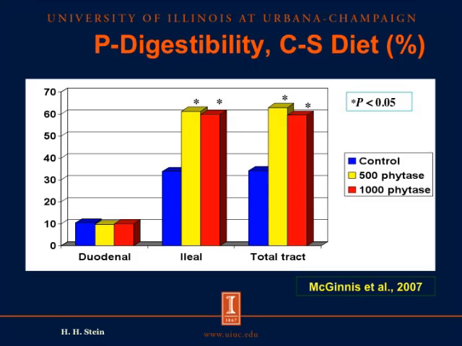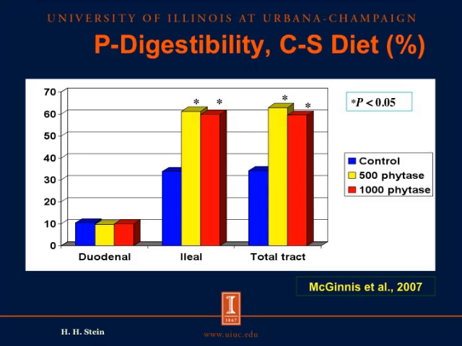However, when we get to the end of the ileum, there is a big difference between the control diet and the 2 diets containing phytase, and we can see that the digestibility increased from about 32% up to about 60%. However, there was no difference between the 2 diets that contain phytase. We also note here that there is no difference between values for the ileal digestibility and values for the total tract digestibility, regardless of the diets that were fed.